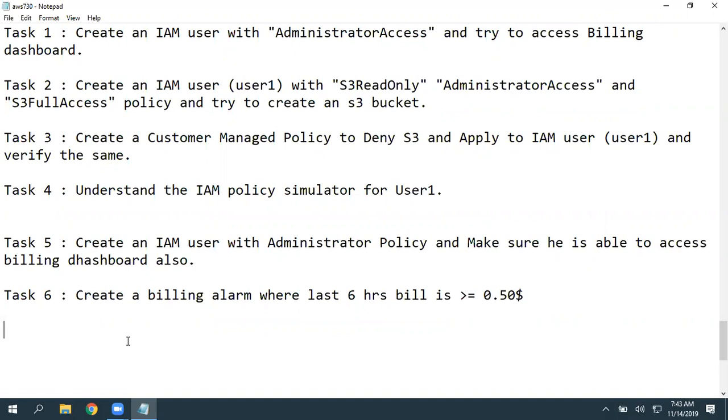We have a couple of topics pending here: CLI and roles. We will definitely discuss that. We're not going to skip it. We are going to discuss it in our coming sessions. Now I'm going to start with S3.